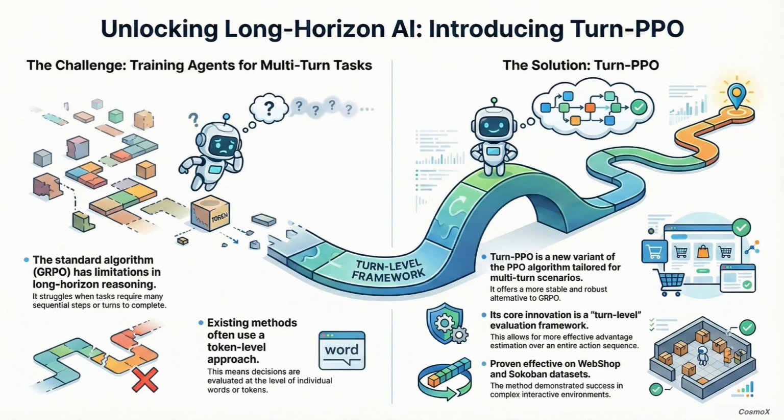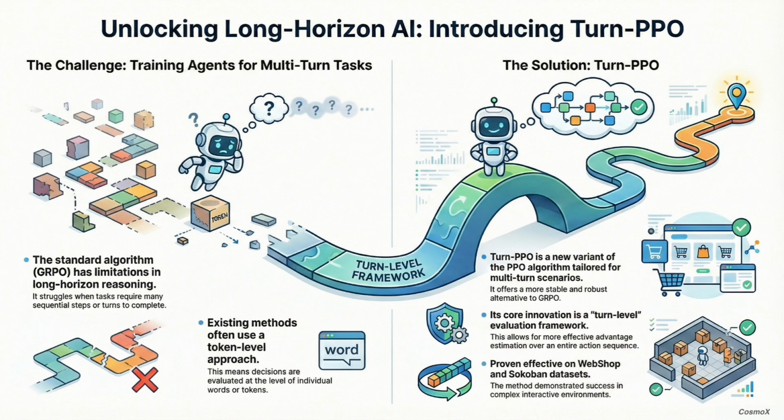Today we're jumping right into a really fundamental challenge for the future of AI. We're talking about how to build sophisticated large language models that can function as reliable agents. And I don't mean simple chatbots, I mean AIs that can handle complex, multi-step, multi-turn tasks in messy, real-world environments. Our sources today point us toward a pretty major technical breakthrough, a new paper introducing something called Turn PPO. It's a method designed specifically to solve what might be the biggest bottleneck these agents face: long horizon reasoning.